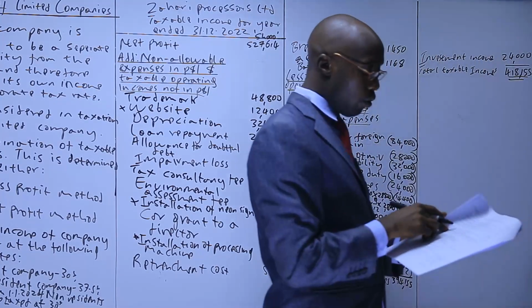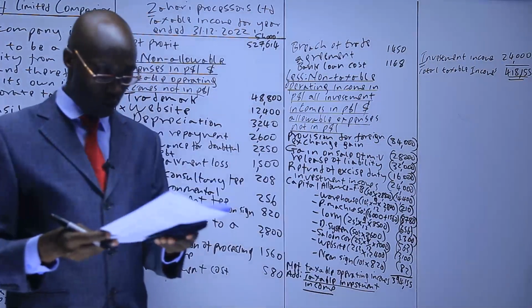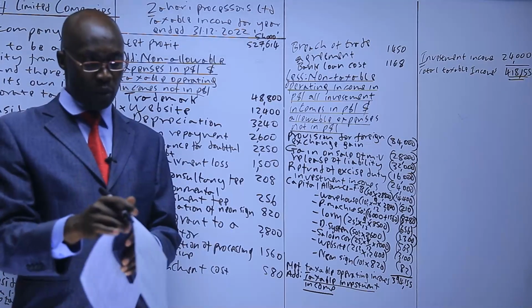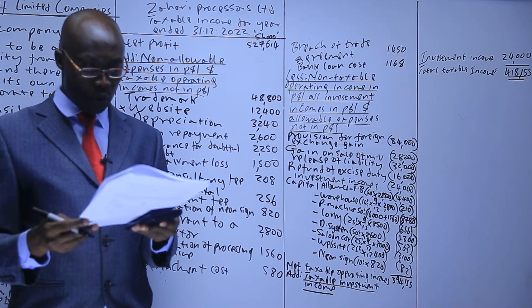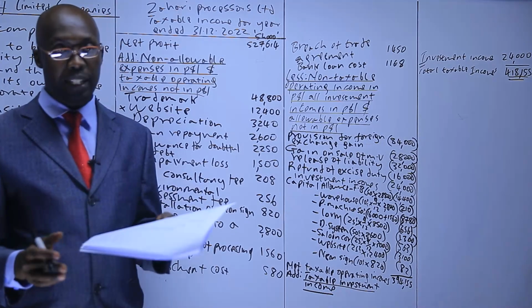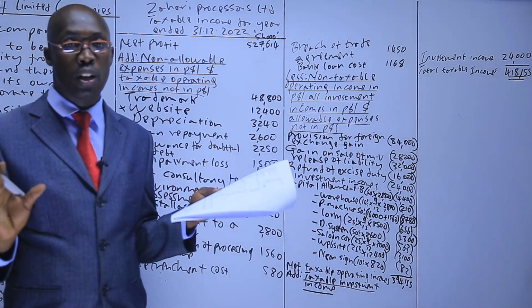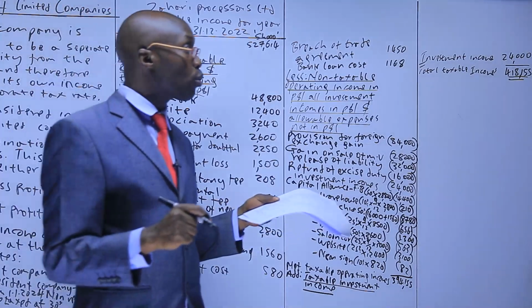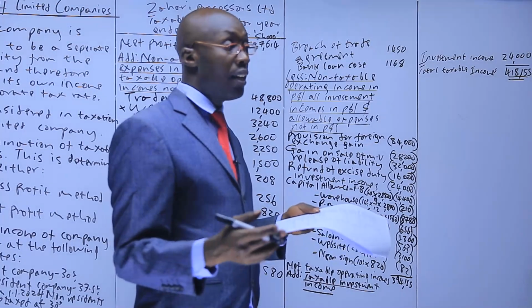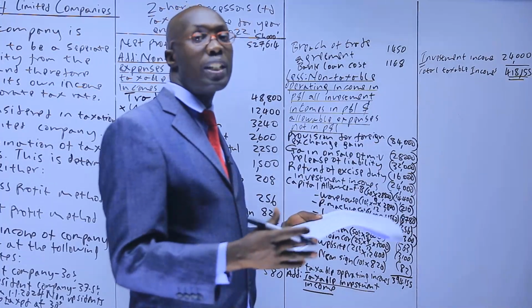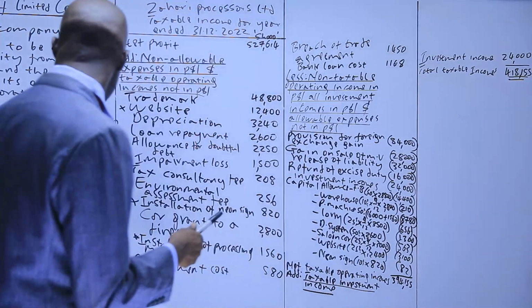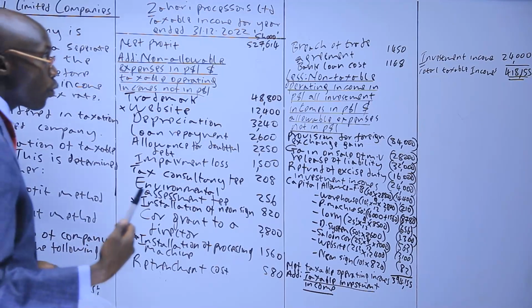Now, if you go to the required, we were supposed to get what? Compute the total taxable profit or loss of Zahari Processors Limited, and it ends there. There's no other question. But sometimes you can be asked to get the tax. Unless it is indicated it's a non-resident or a foreign company, we said you tax at the rate of 30% because it's considered to be a resident.